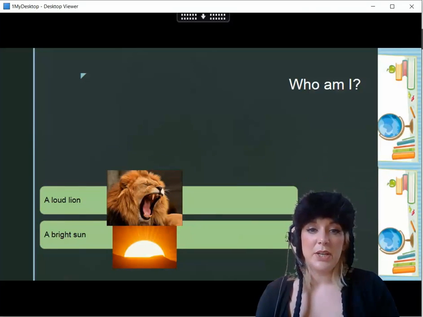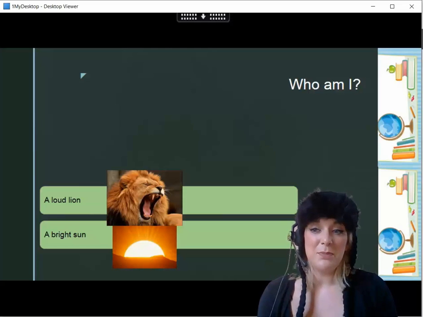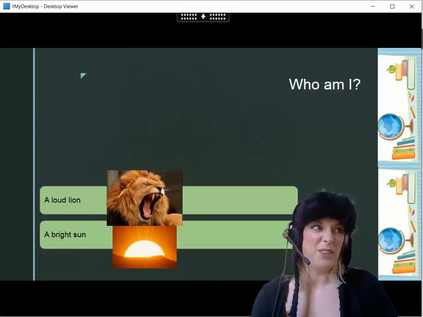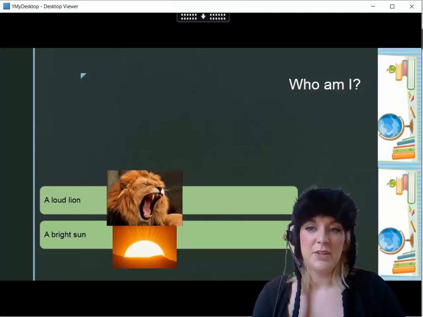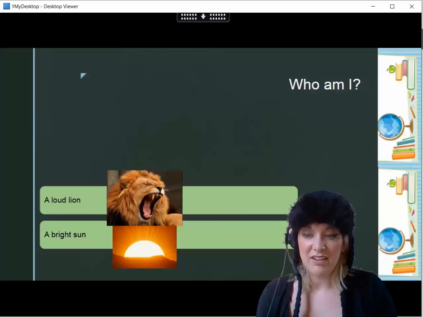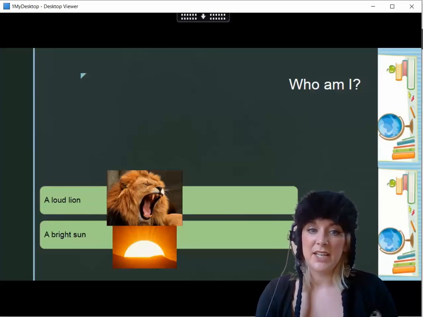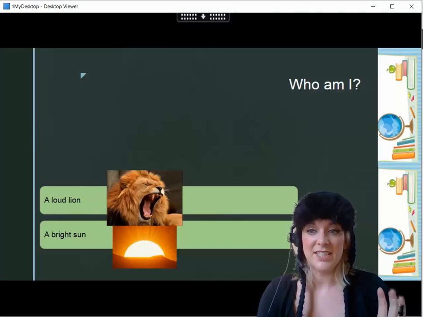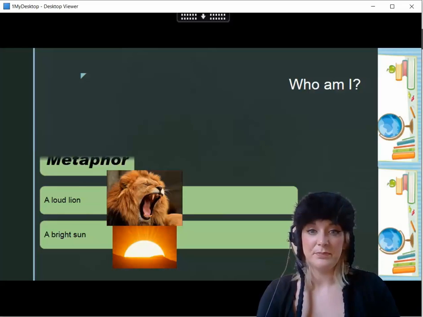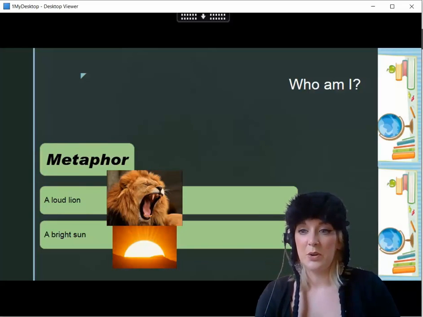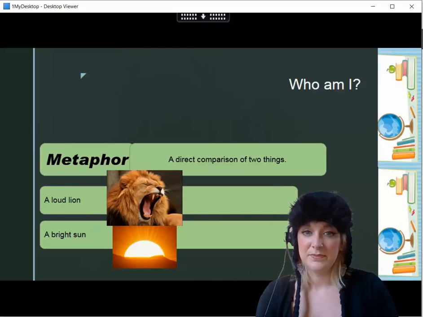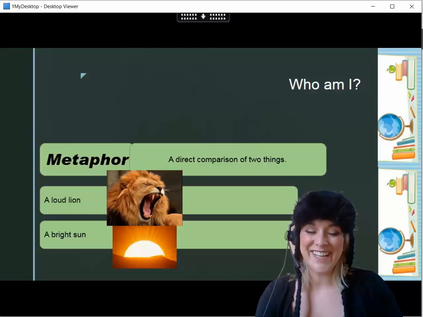If I was looking at these examples again, it depends what you might be thinking about. Your dad snoring, you could just say, my dad, a loud lion in the night. You don't need to say like or as. Again, you can just put a bright sun, it doesn't need to be like a bright sun. And those are your metaphors. Okay, we're doing well. We're going on to the next one.